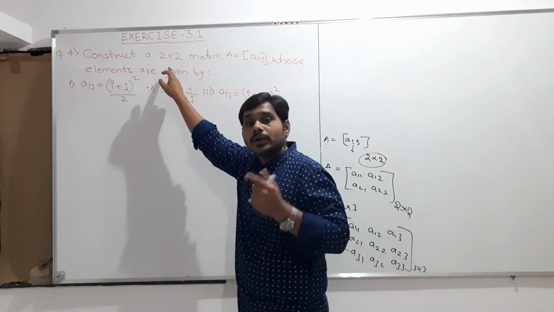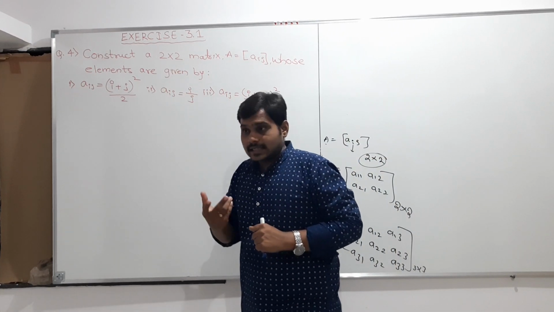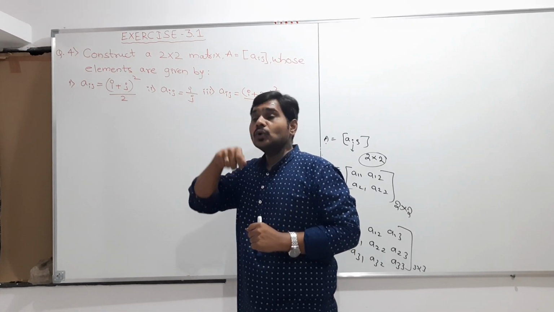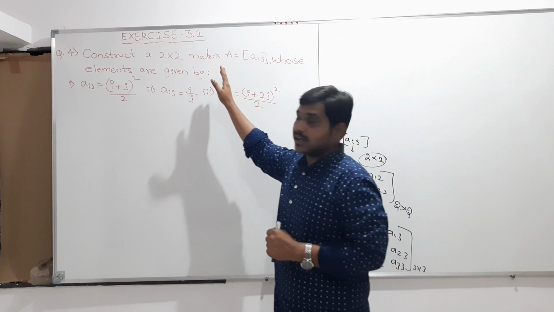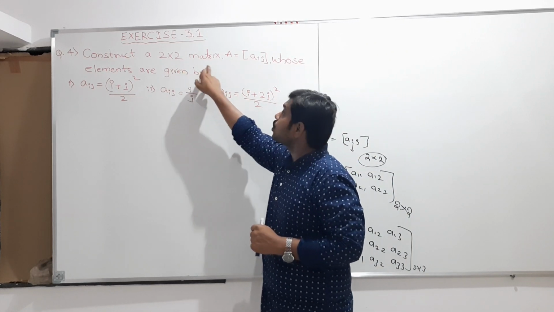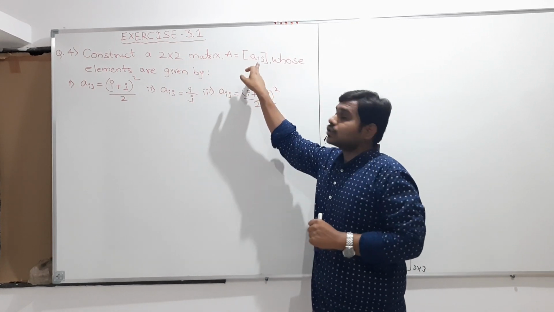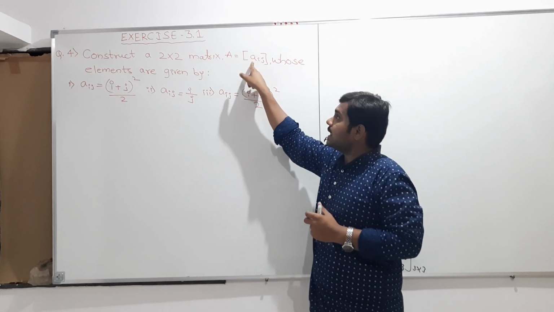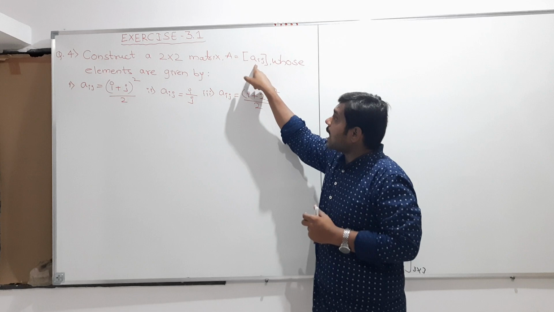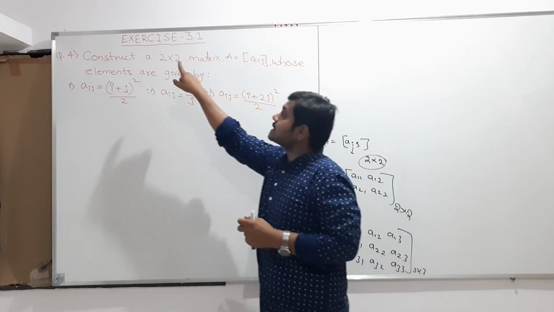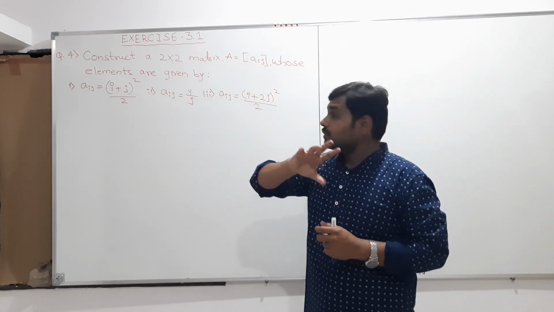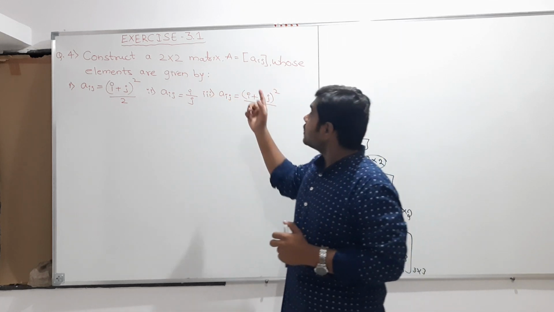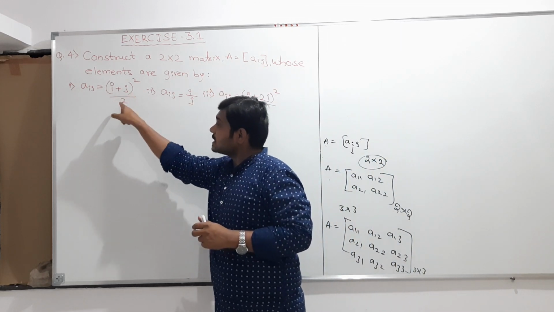So 2 cross 2 means what it indicates? Whatever we are constructing, that matrix should contain 2 rows and 2 columns. This is the meaning of the given question. Construct a 2 cross 2 matrix A is equals to Aij. Then the elements, we generally denote the elements like this. A is equals to the matrix Aij, whose elements are given by. So we should write the matrix of the order 2 cross 2.